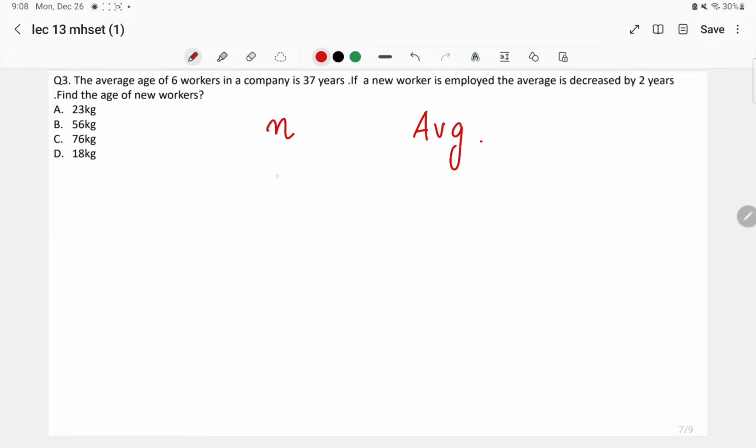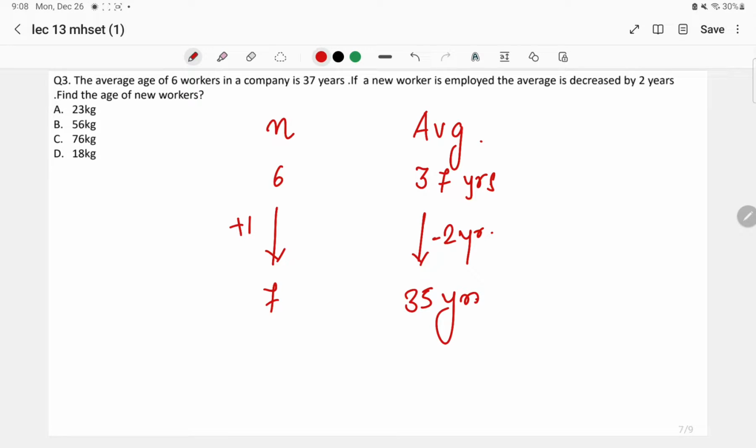There were how many workers? There were 6 workers and the average was 37. A new worker has been added, plus 1 has been done, so there are now 7 workers, and the average age, which was 37 years, has been reduced by 2 years. It means the new average is going to be 35 years, right? So the reduction is of 2 years.